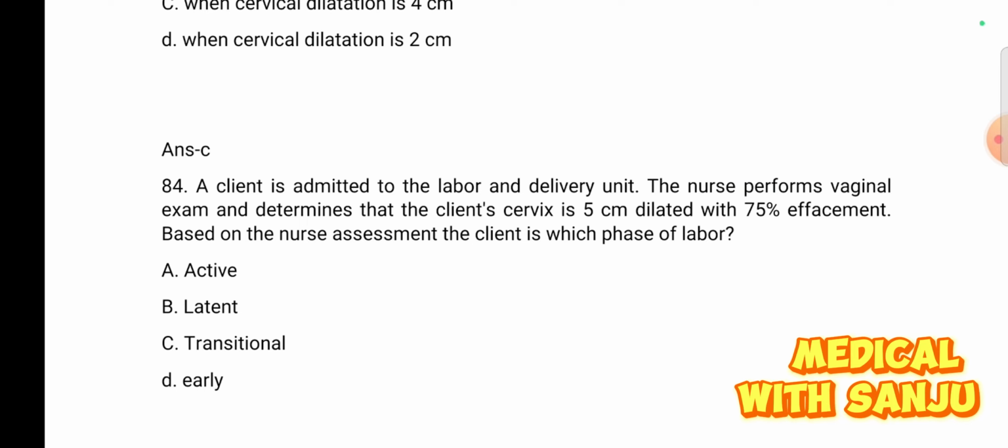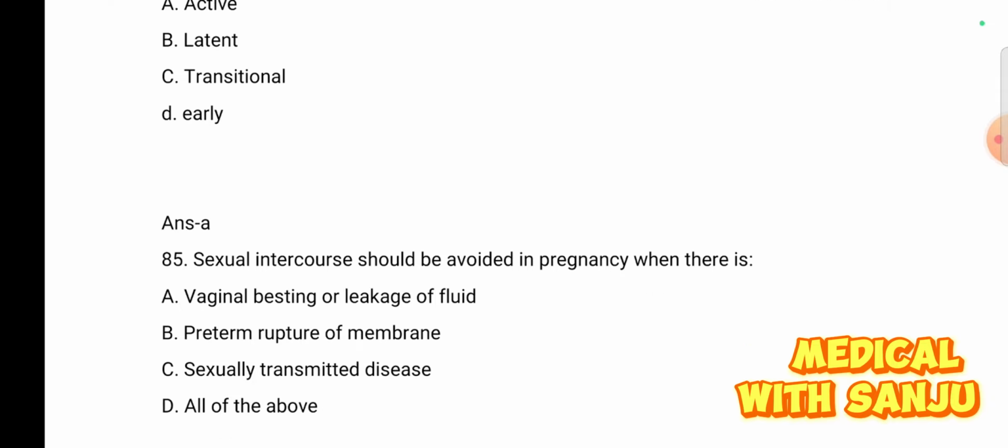In active phase, cervix is most dilated. Started when the cervix about 4 cm with regular uterine contractions and up to 8 cm. In transitional phase, cervix dilated around 8 cm to 10 cm. In this question, there is 5 cm cervical dilation with 75% effacement. That means this is active phase. Option A is right answer.